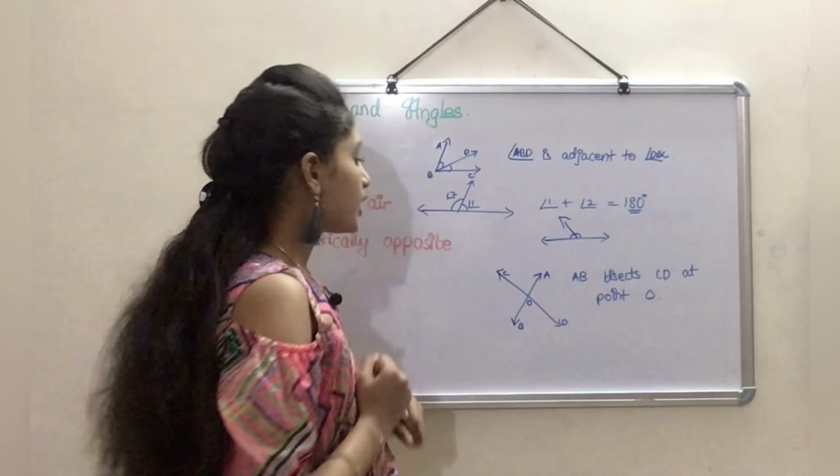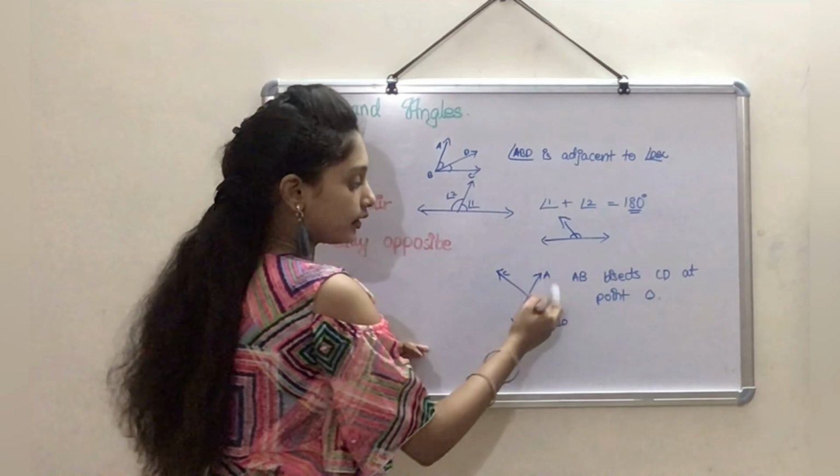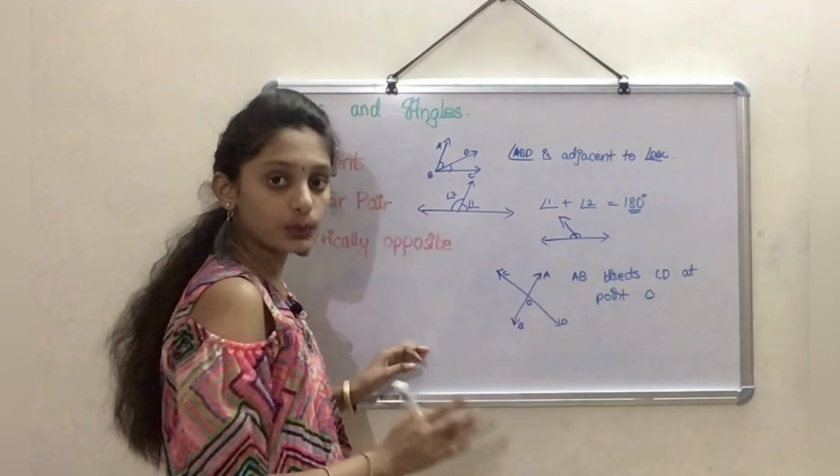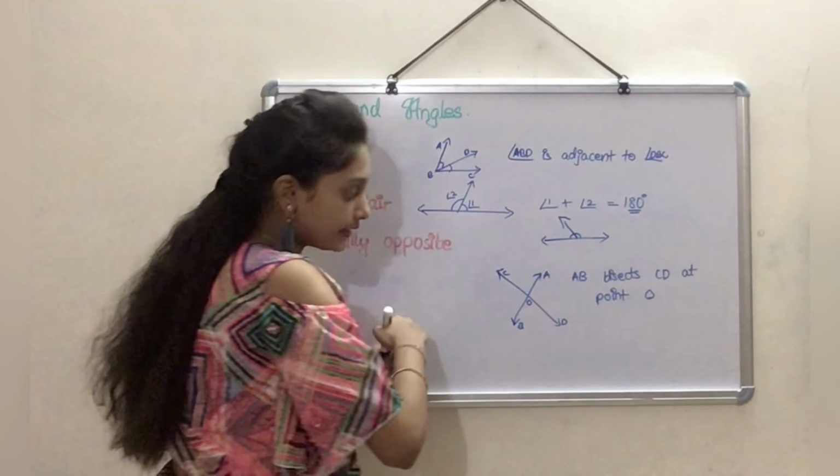Right, friends? So when these are equal respectively, we can say that